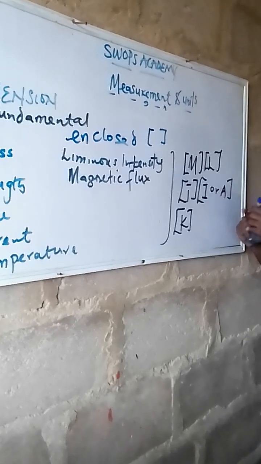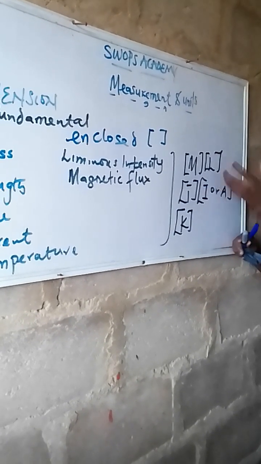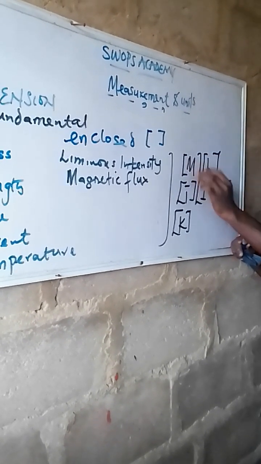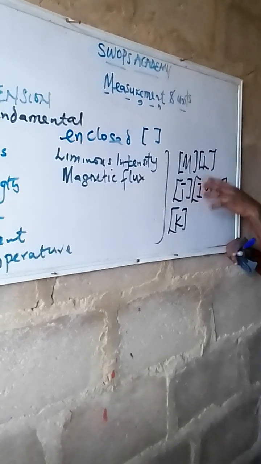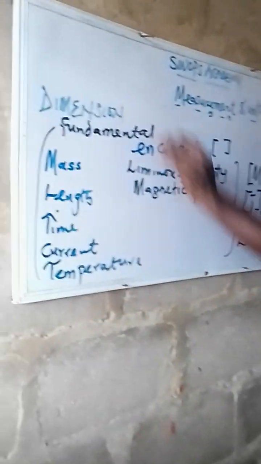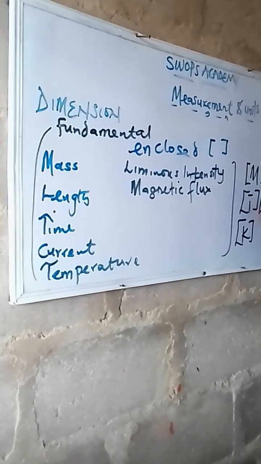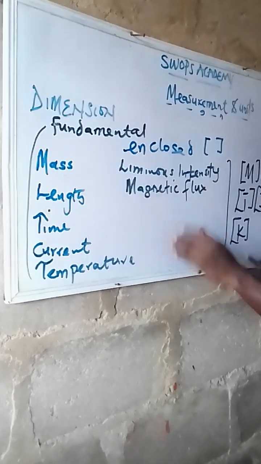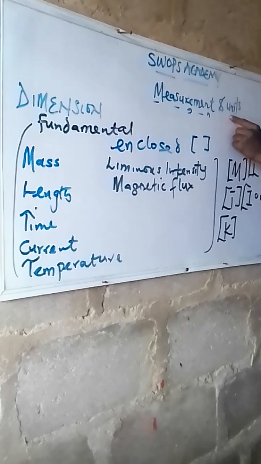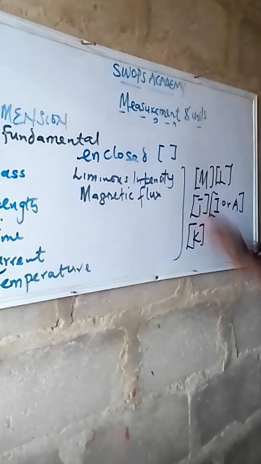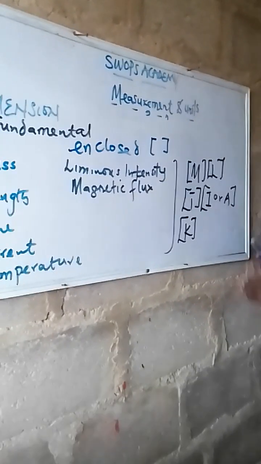So the art of solving that involves using an enclosed bracket for the capital M, L, T, and all these put on the board is what we know as dimension. Dimension is the art of relating these with one another, solving questions regarding the unit and the dimensional form. We are going to see some examples on this.